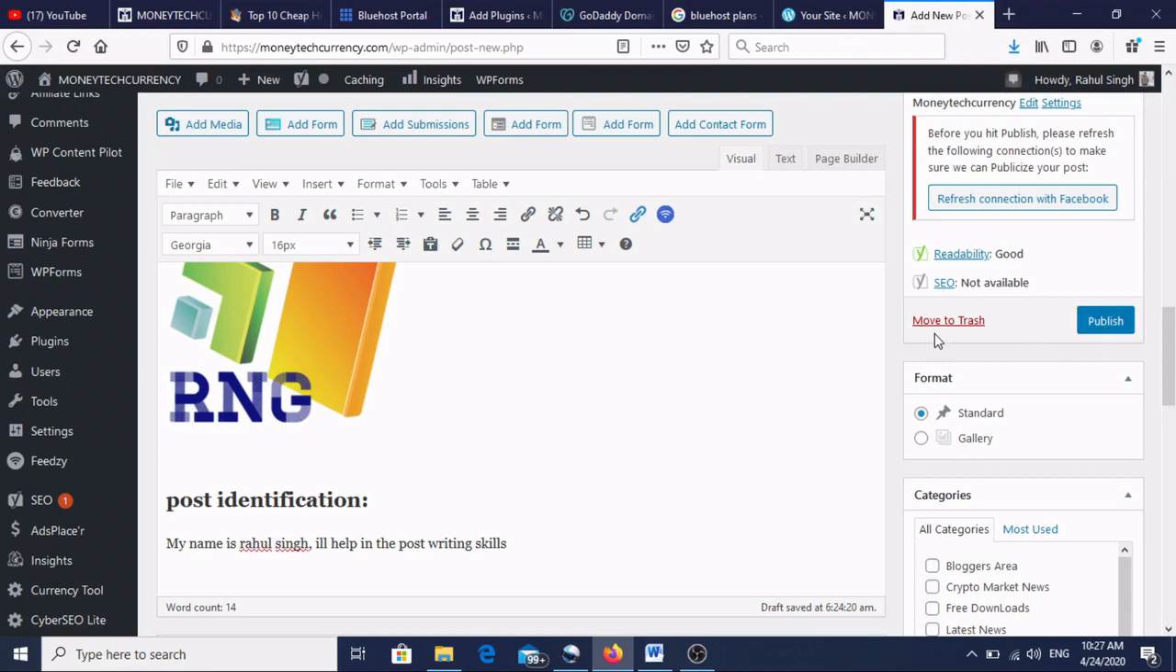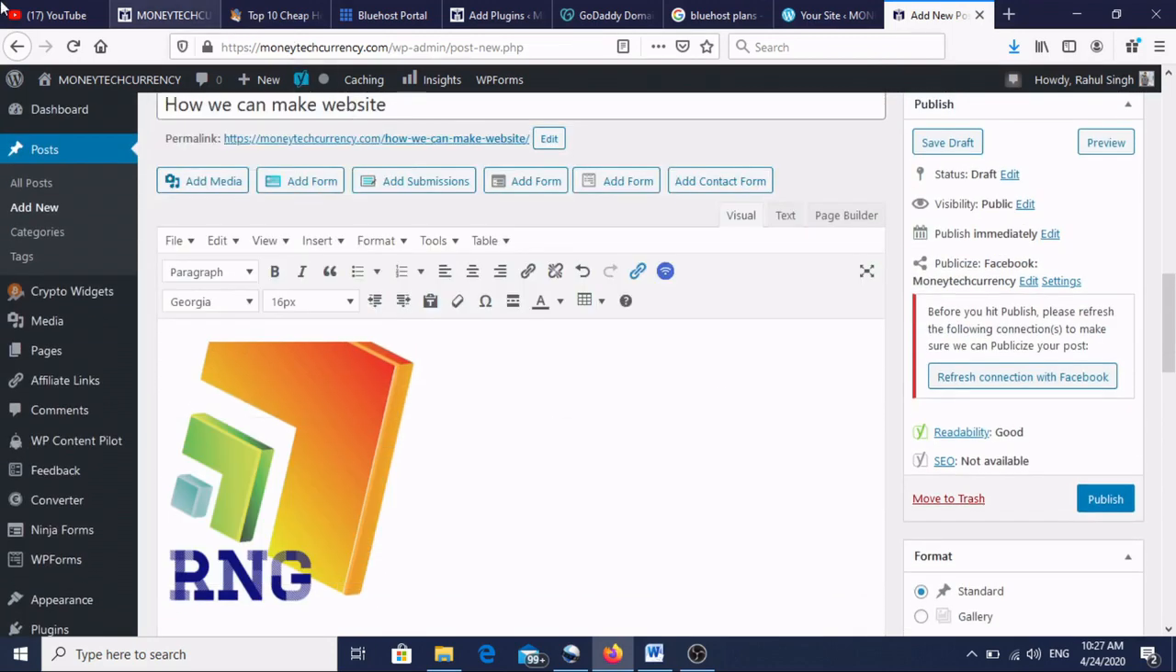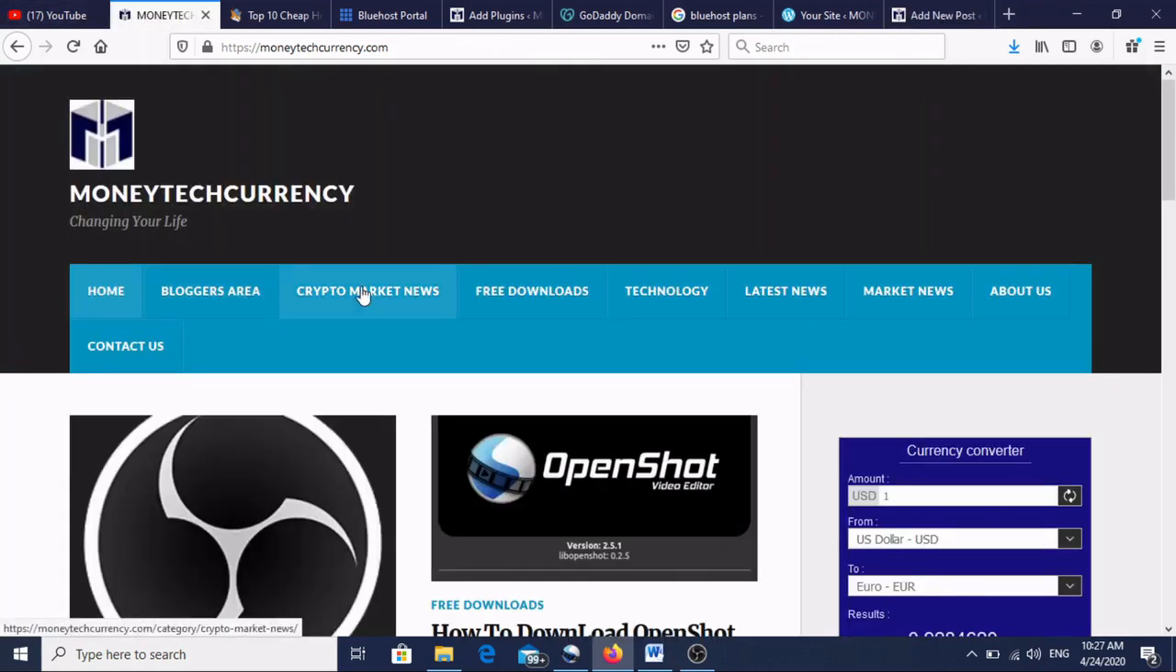Now publish, and these are the categories. Okay, these are the categories like pages, blogger area, crypto, because in the website, if you can see here, the pages are available. So whatever kind of content you are giving, you can distribute in this. Okay, how to make that I will teach you.